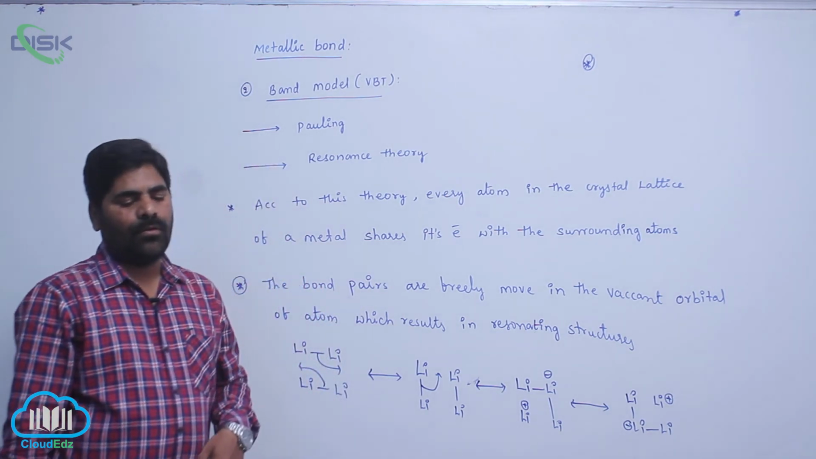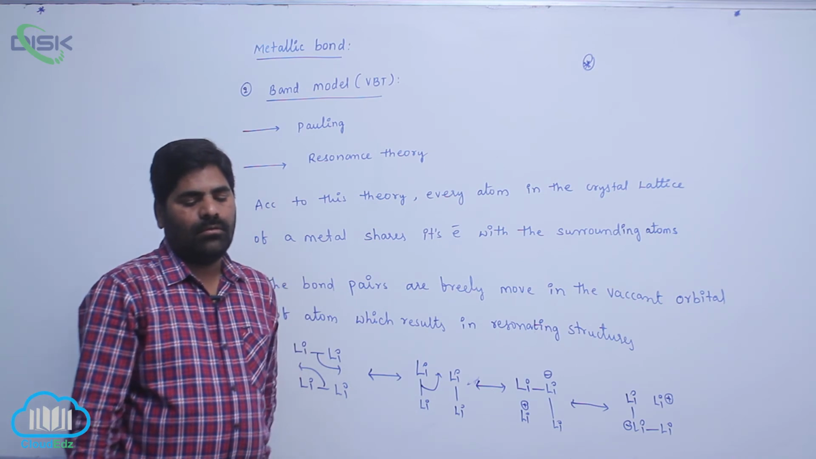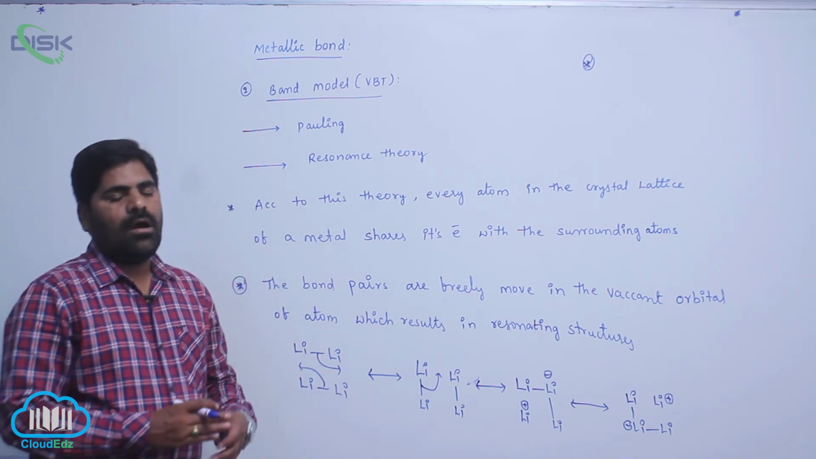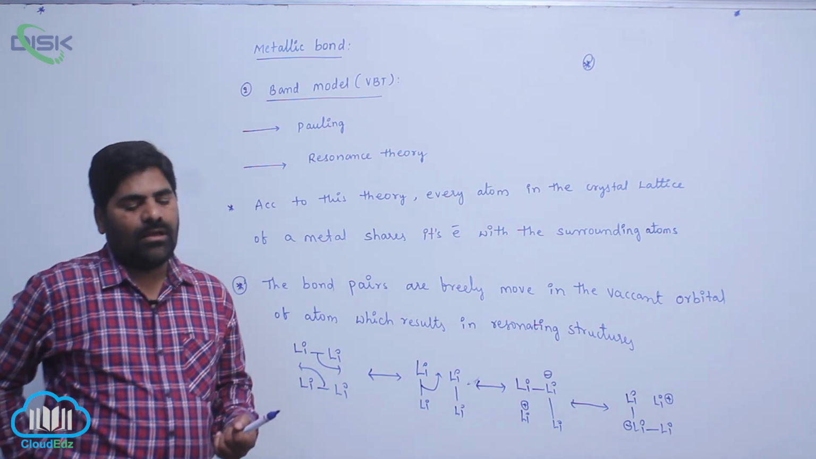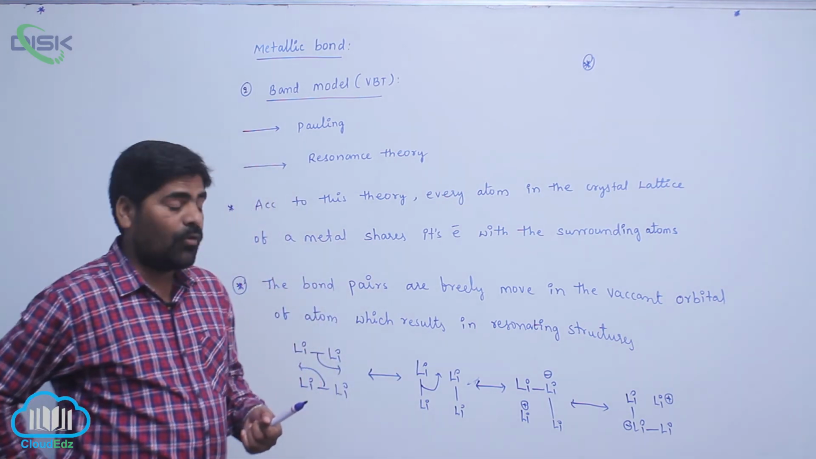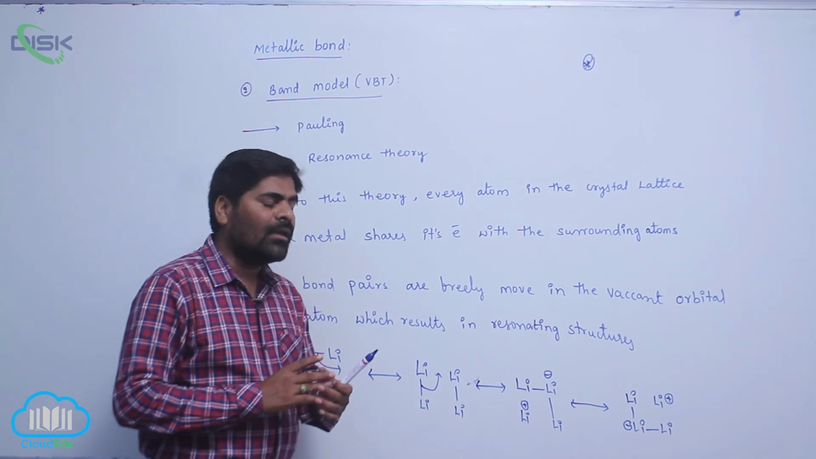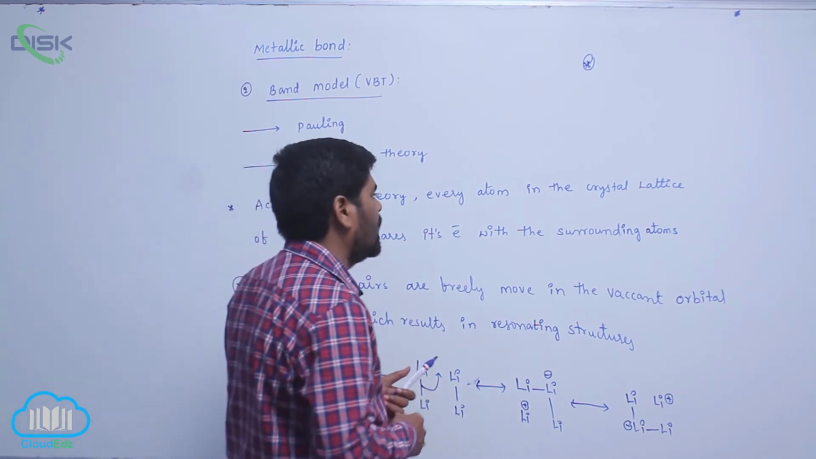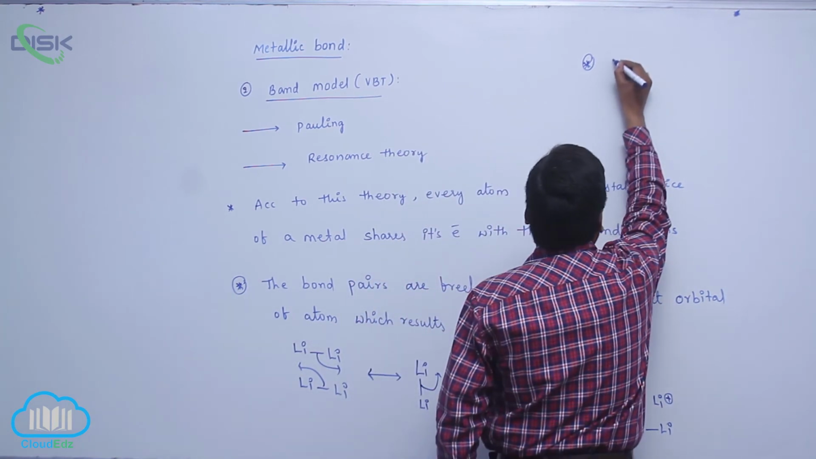So according to this particular theory, metallic bond is the combination of covalent and ionic bond. Okay, so this is one of the drawbacks, the demerits, of this particular theory.